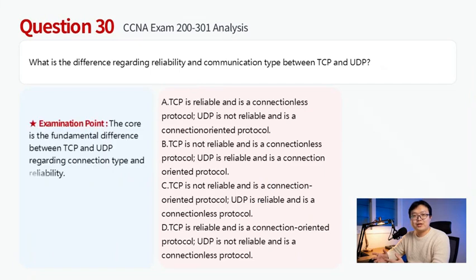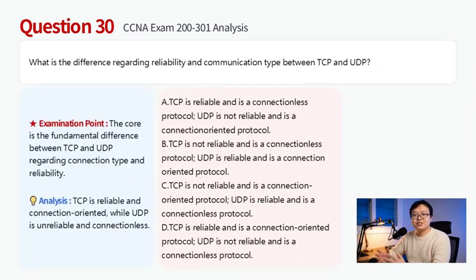TCP is a connection-oriented protocol that establishes a session and guarantees reliable delivery through acknowledgements and retransmissions. UDP, by contrast, is connectionless and does not provide delivery guarantees, prioritizing speed over reliability. Therefore, this question chooses D.